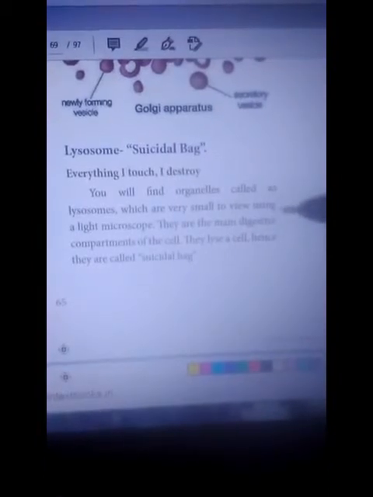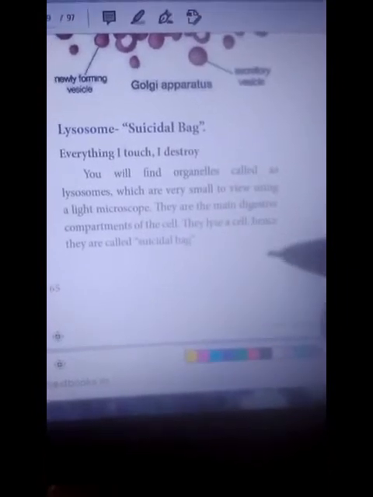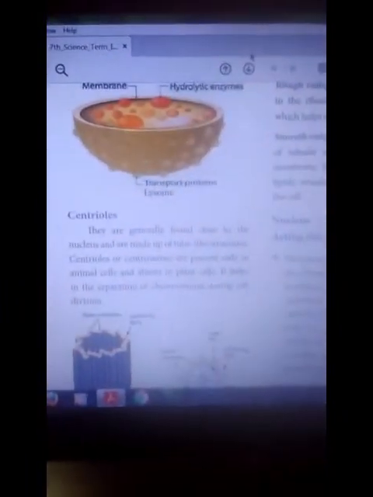You will find organelles called lysosomes, which are very small to view using a light microscope. They are the main digestive compartments of the cells. Digestive compartment means human beings eat different types of food, and these food materials are digested through the lysosome. They lie within a cell, hence they are called suicidal bags. Other name of lysosome: suicidal bag.